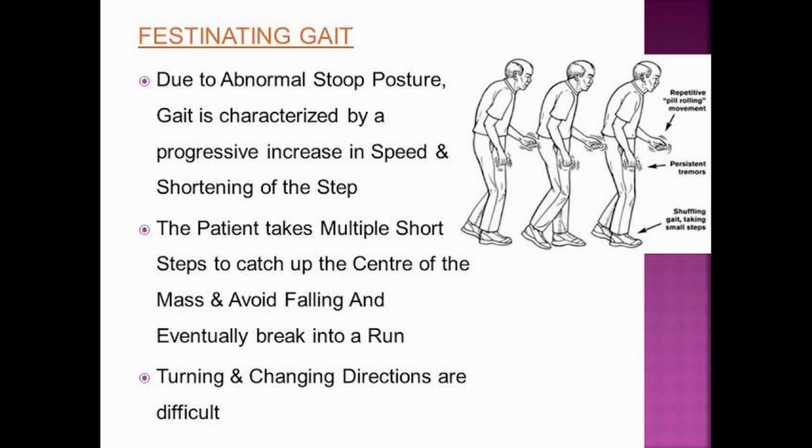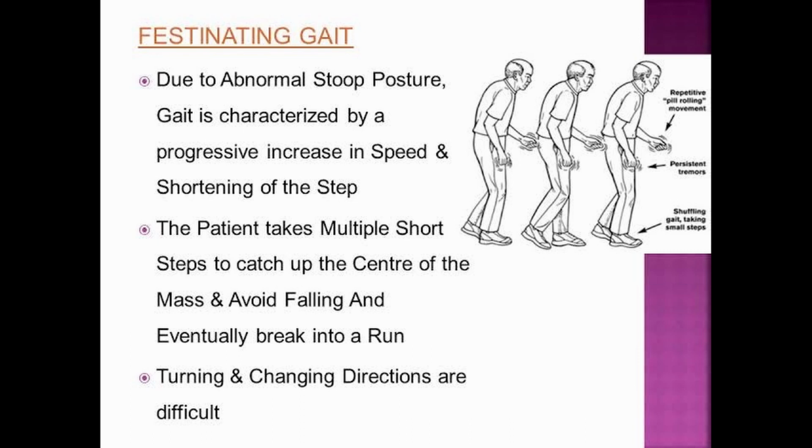So what is festinating gait? Due to abnormal stoop posture, gait is characterized by progressive increase in speed and shortening of step, as you can see on the diagram. And the patient takes multiple short steps to catch up the center of mass and avoid falling and eventually breaks into a run. Turning and changing direction are difficult. So this is festinating gait, in which the person walks with increased speed but in short steps.